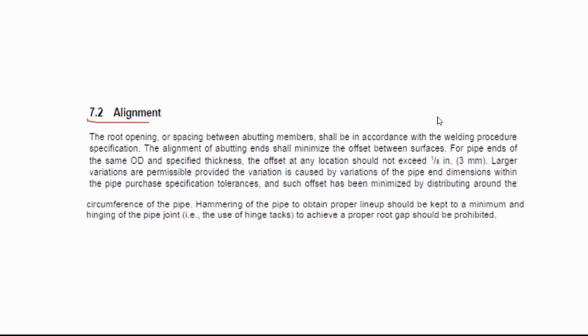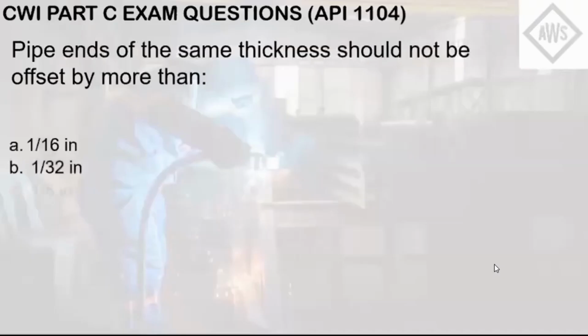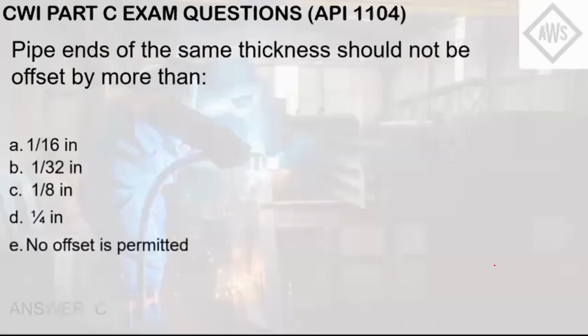The offset at any location must not exceed 1/8 of an inch or 3 mm at the root, meaning it must not exceed these dimensions for the largest offset at the root. It should be noted that hammering should also be kept to a minimum, and the use of hinge tacks is prohibited. So you might get this question also in the CWI Part C if you choose 1104. The answer here is letter C. The largest root gap allowed is 1/8 of an inch.